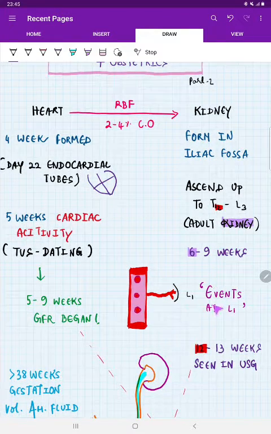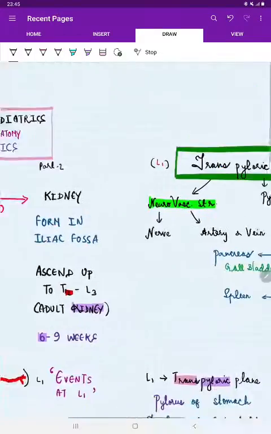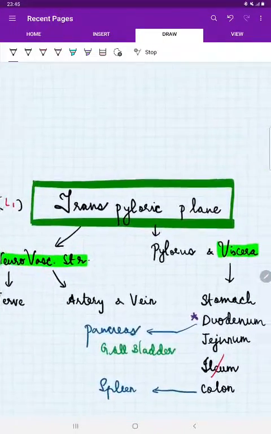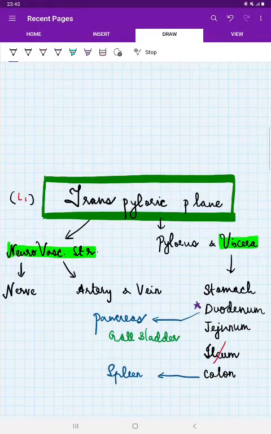That is the events at L1. For sure, we are dealing with relation to kidney. So, how kidney is related to L1 is the hilum of kidney is related to L1, right? Okay. So, with very gross idea, what we need to know is L1 is called transpyloric plane. This has to be known.